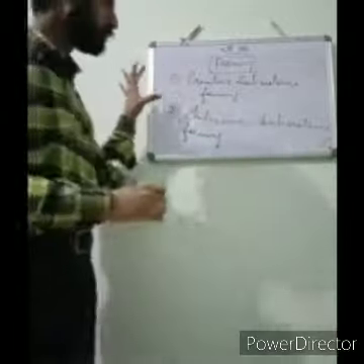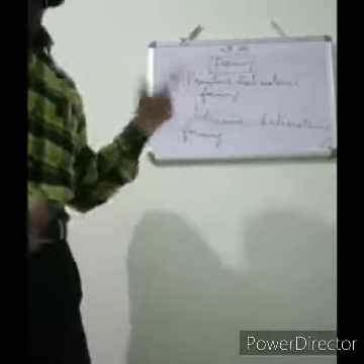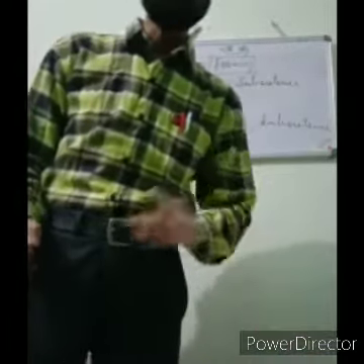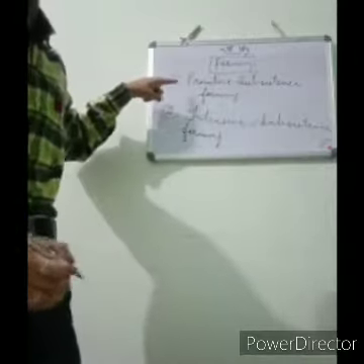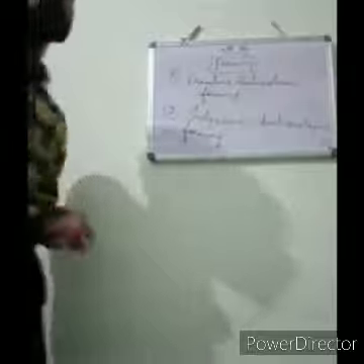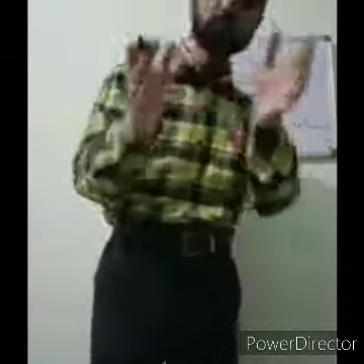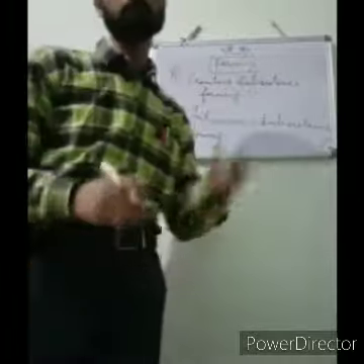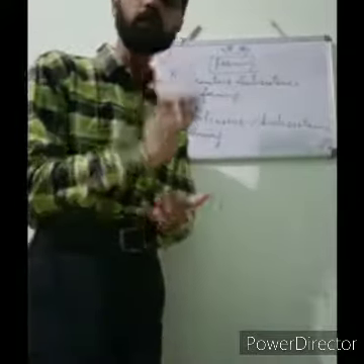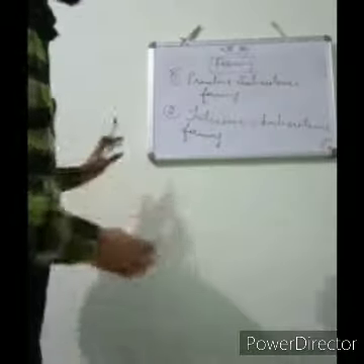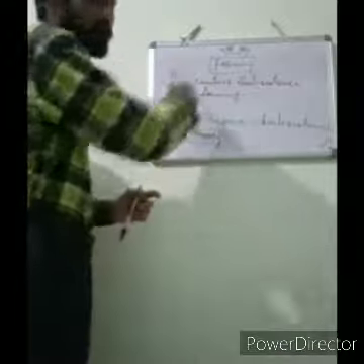Okay, these are the two major types of farming. Besides this, there are also two more types of farming that we shall discuss further. But first of all, these are the two major types of farming. So first of all, we will discuss about this one, primitive subsistence farming. So write down another question. What is meant by the term primitive subsistence farming? Please write down. So first of all, we will discuss about this, then we will discuss about this.